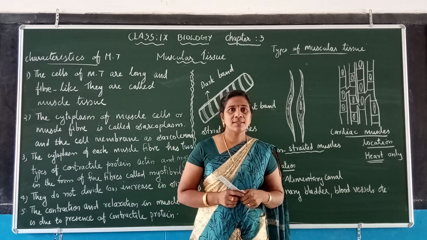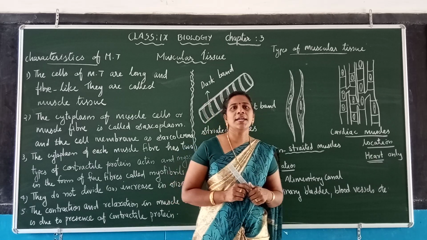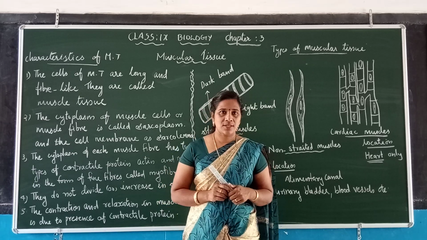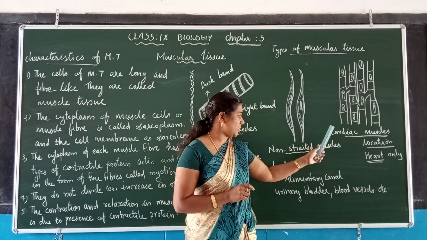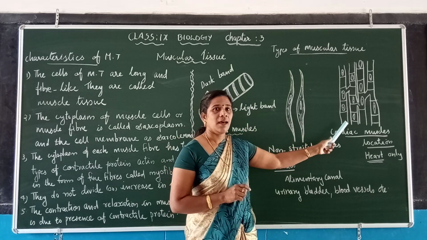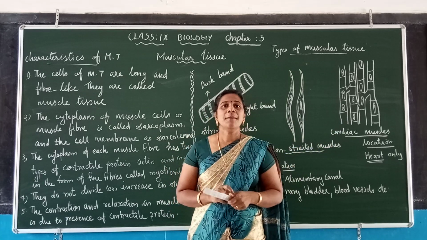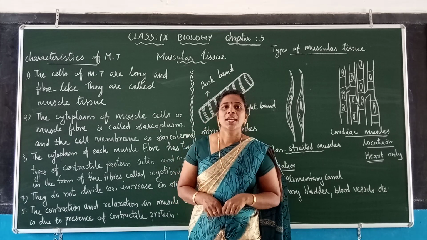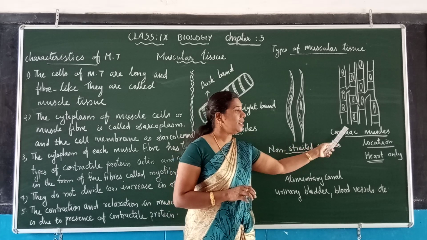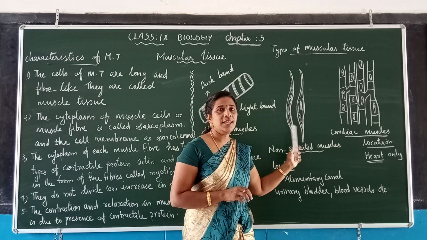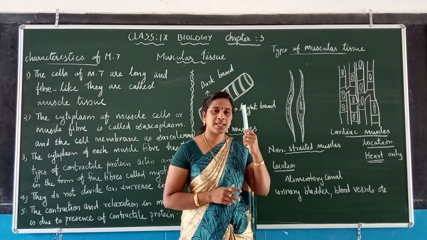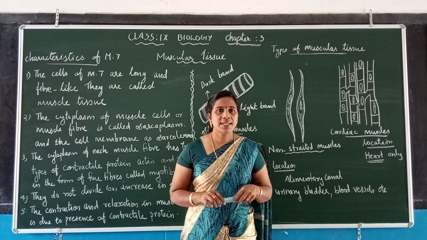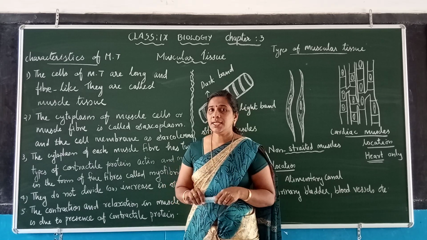The general characteristics of cardiac muscles. The fibers of cardiac muscles are striated, uninucleated and branched. The muscles are striated, like bands. Otherwise, we can say they are structurally voluntary muscles and functionally involuntary muscles. I'll repeat once again: the fibers of cardiac muscles are striated, uninucleated and branched.